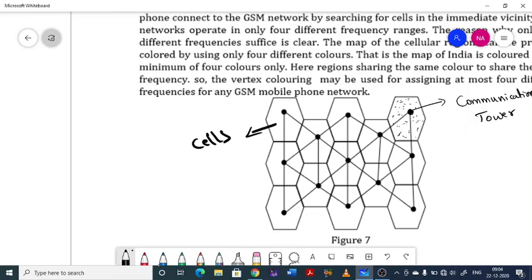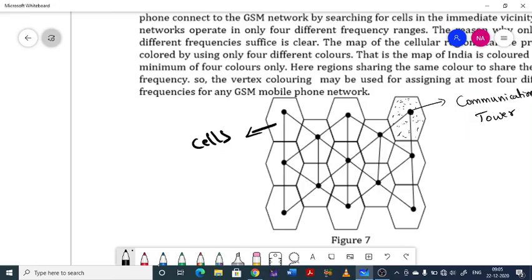Mobile phones connect to the GSM network by searching for cells. See, whatever mobile phones we have within this region should connect to the tower within that cell by searching for cells in the immediate vicinity.